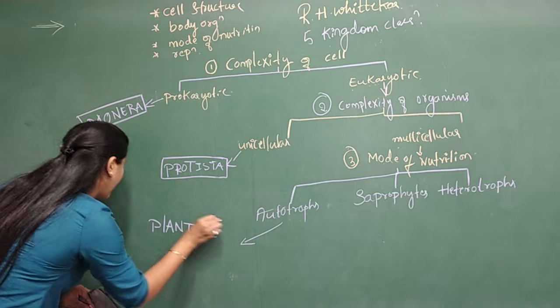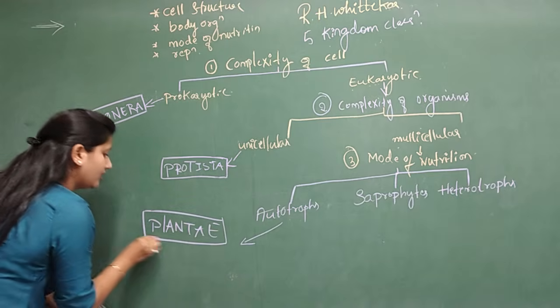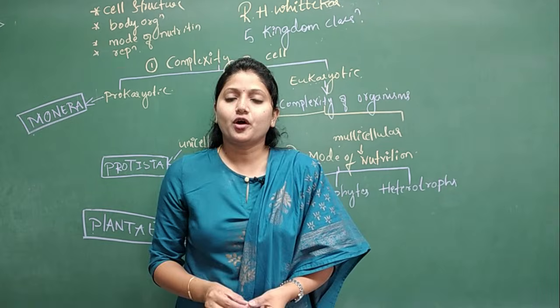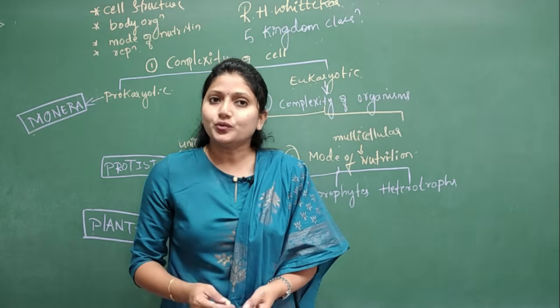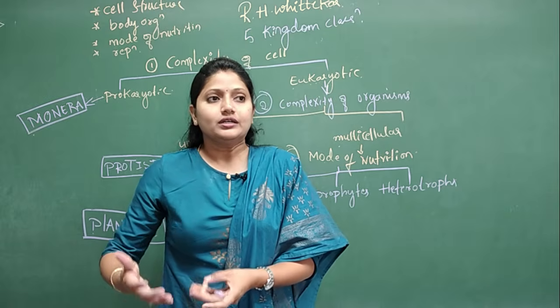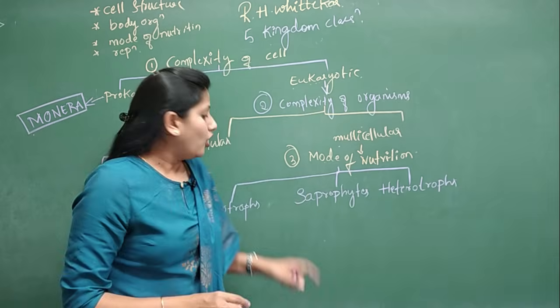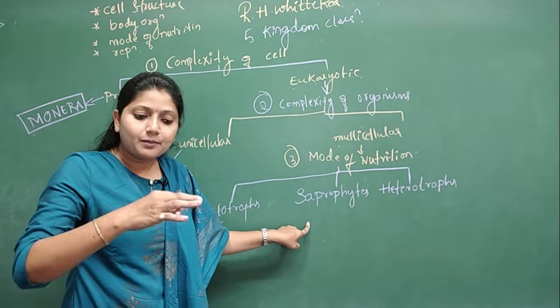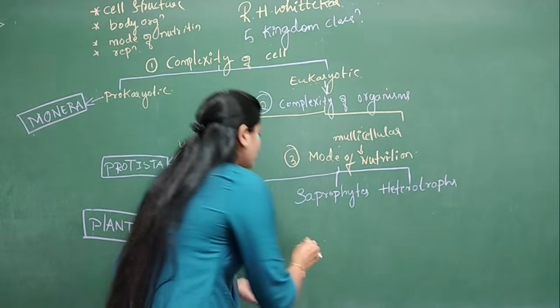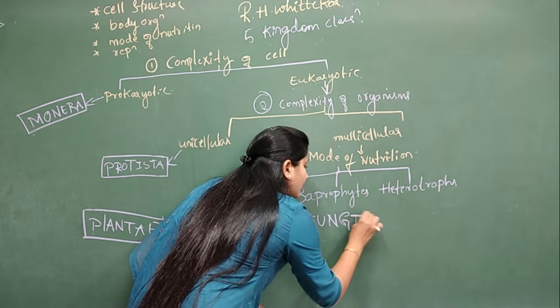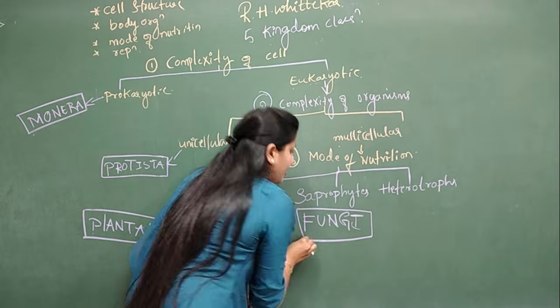Then saprophytes. Saprophytes are the organisms which usually feed or depend on the dead and decaying organic matter. So all the saprophytic organisms are being placed under one kingdom, that is called as fungi.